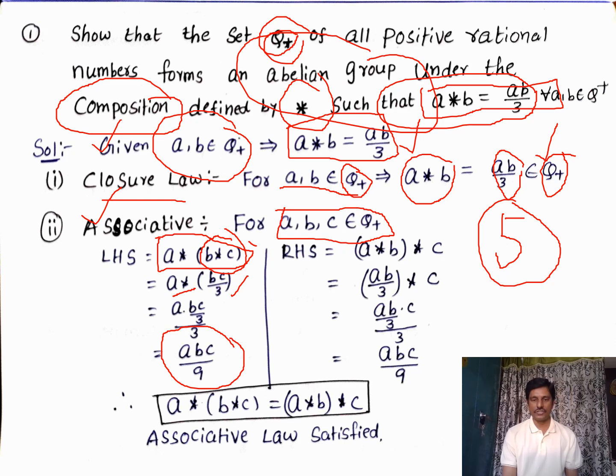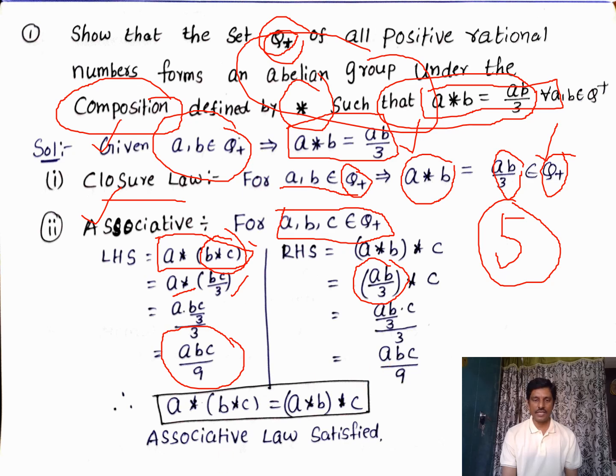Now RHS. What is the RHS? We need to take this type of bracket: A star B star C. So first we need to find A star B. So what is A star B here? A star B is nothing but AB by 3, as we know from the given operation. Clear? And star C. So here the first element is AB by 3 and the second element is C. So AB by 3 into C whole by 3. That means ABC by 9.